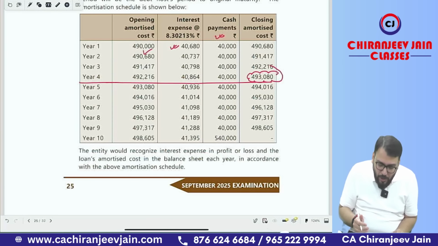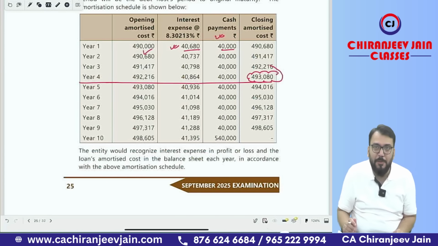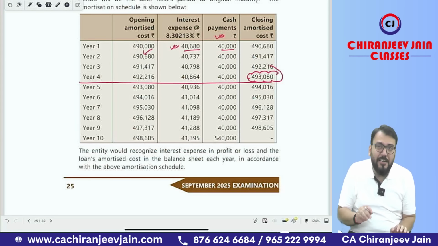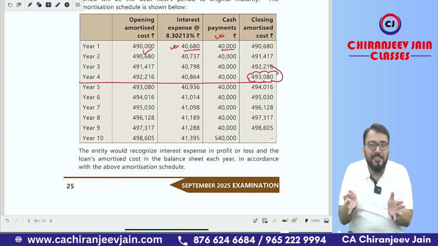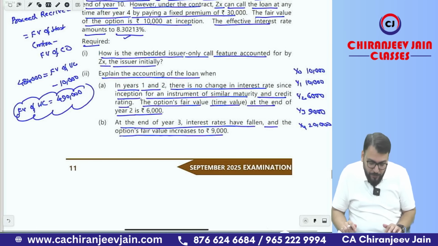Correct. Now they have not done the journal entry of interest expense and cash payment. If you want, you can also do the journal entry of interest expense and cash payment. Interest expense account debit to financial liability, then financial liability to cash or bank, you can do for the 4 years. Correct. Now they have given the journal entry only for the fair value of the option, and that too they have done the journal entry of only year 4.